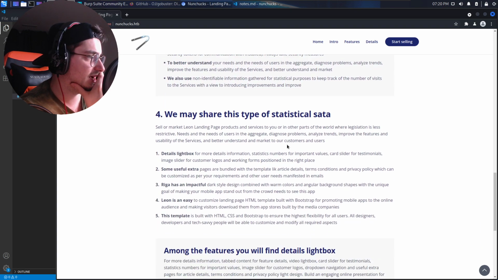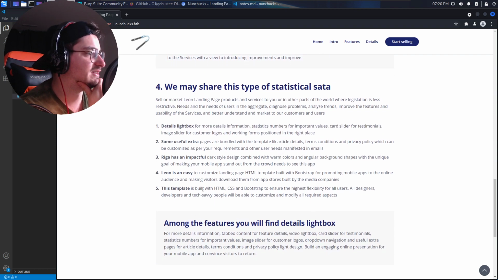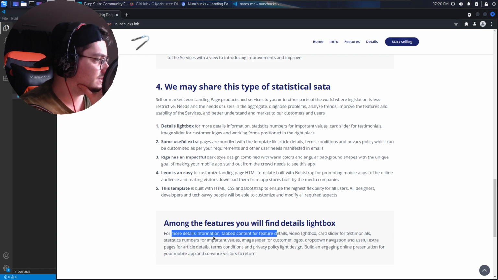I have no idea. So we have Lightbox. Lightbox collects statistics. Among the features you will find details, information, tabbed content for feature day, blah blah blah.